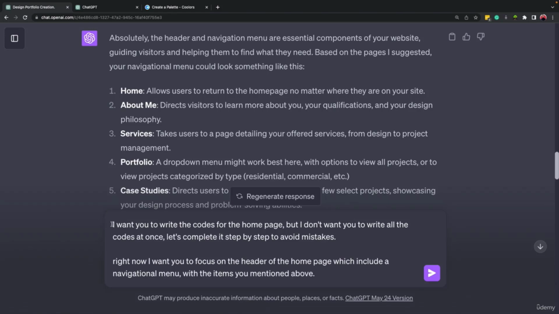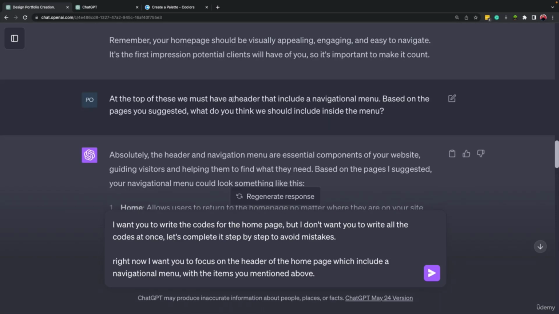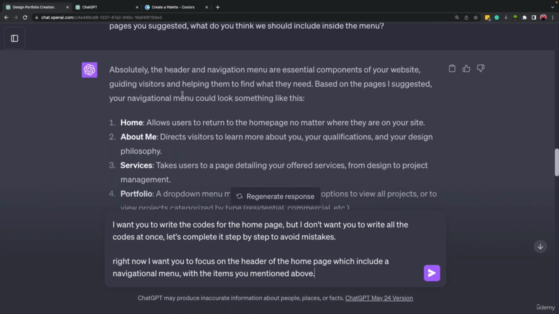All right, so till now I wrote down that I want you to write the codes for the homepage, but I don't want you to write all the codes at once. Let's complete it step by step to avoid mistakes. So right now I want you to focus on the header of the homepage, which includes a navigational menu with the items you mentioned above, meaning here we ask for the navigational menu items.